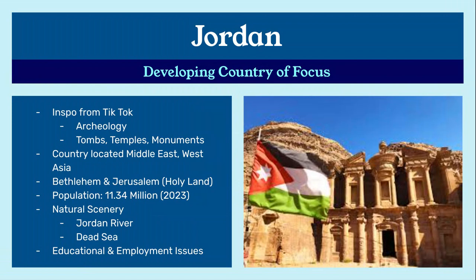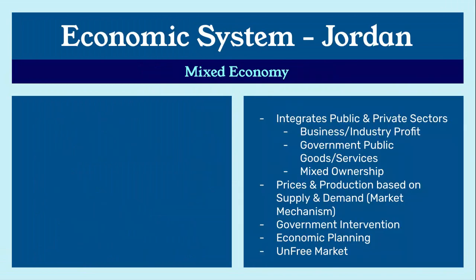So the country of Jordan is located within the Middle East, which is west of Asia. They have a couple of big cities such as Bethlehem and Jerusalem, which are considered Holy Land. The population is approximately 11.34 million as of 2023, and they contain so many natural reserves and natural scenery, such as the Jordan River and the Dead Sea, which are very popular sights to see globally. The core challenges that we will be focusing on today are educational and employment issues.